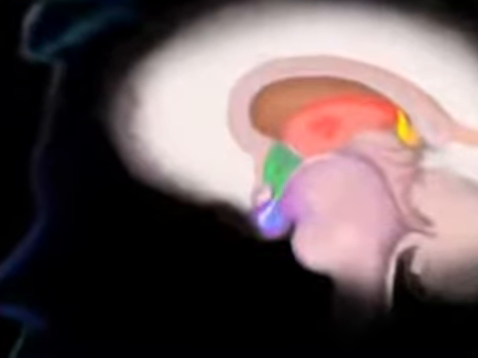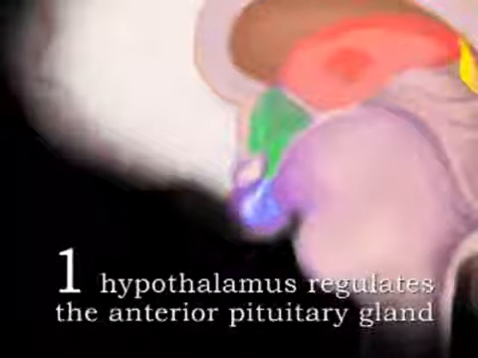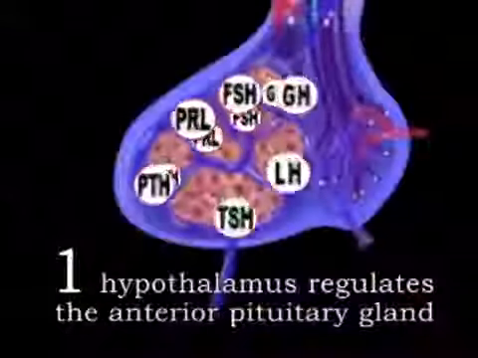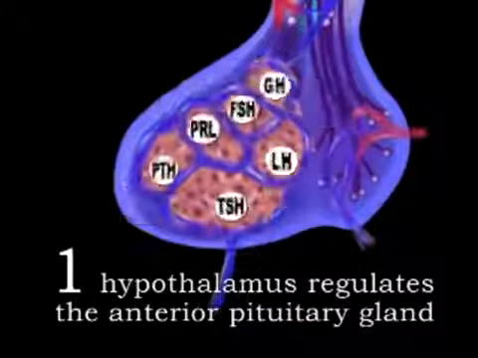These activities are initiated by the hypothalamus based on negative feedback. The hypothalamus accomplishes this in three ways. 1. The hypothalamus regulates the anterior pituitary gland by stimulating or inhibiting the production of pituitary hormones.